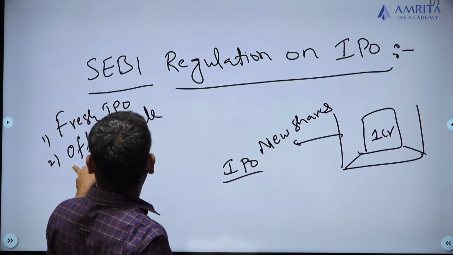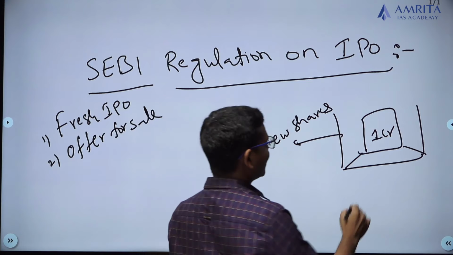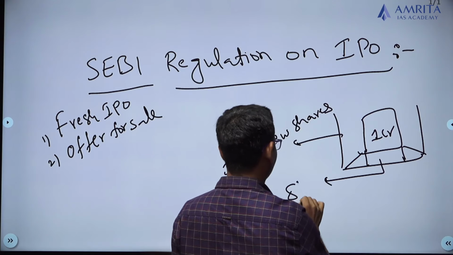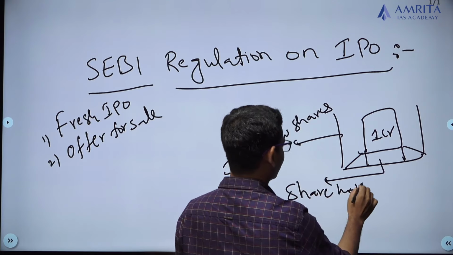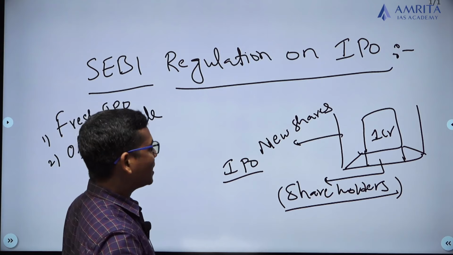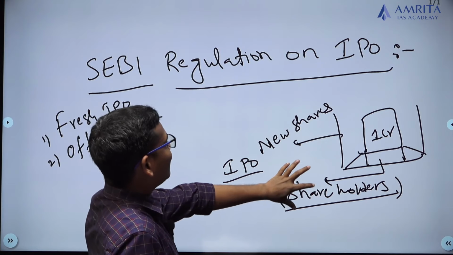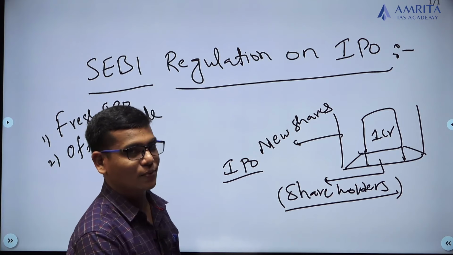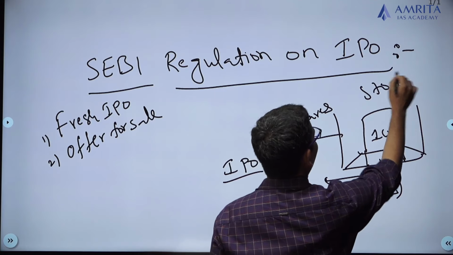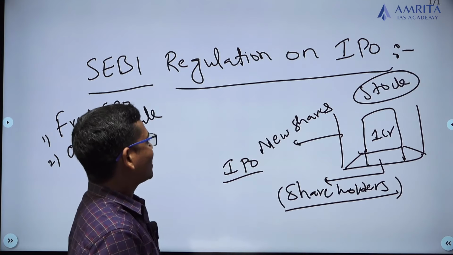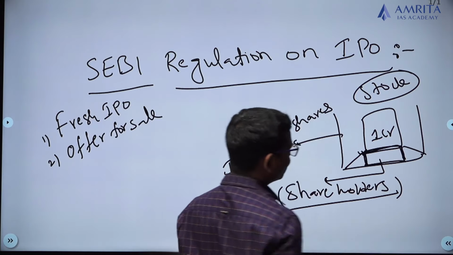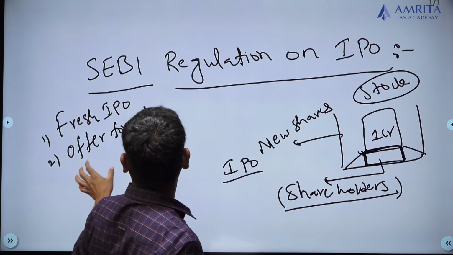Now, there is another IPO called offer for sale. Here what we are doing is, in this offer for sale, the existing shareholders, that means the majority shareholders, wanted to sell away a part of their shares to new people. They can do it through the stock market, through the secondary market, but the point is, here they are the owners, and for these owners there is a window. That window is the offer for sale,